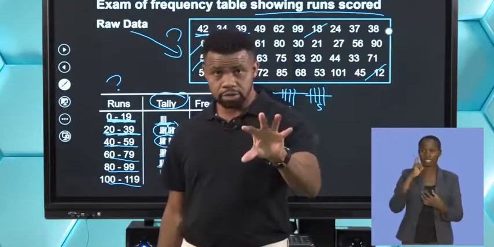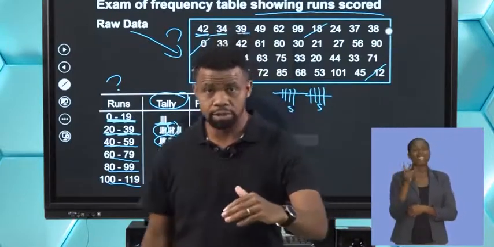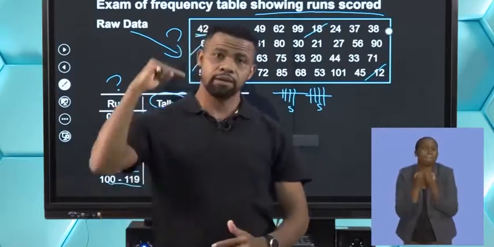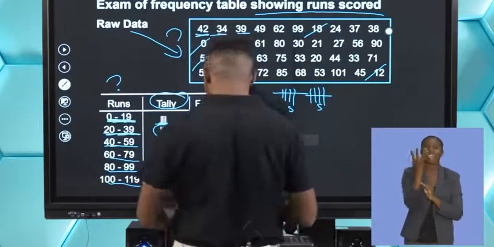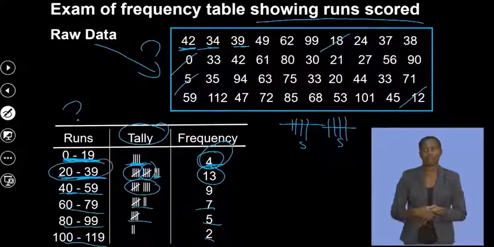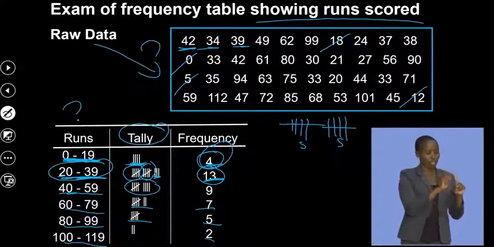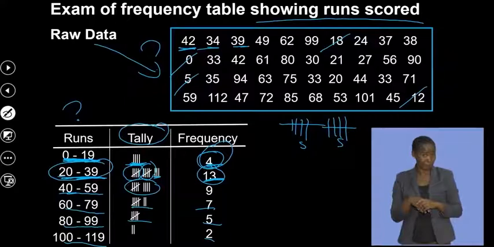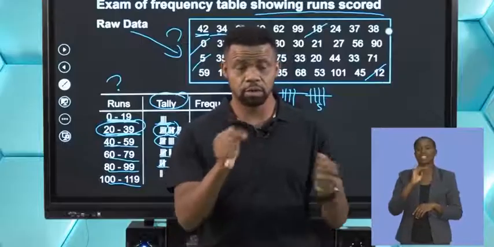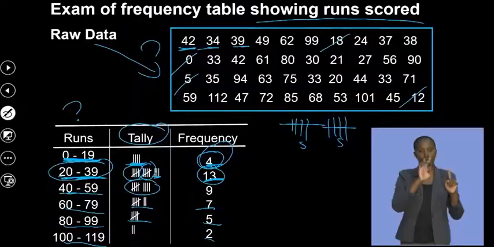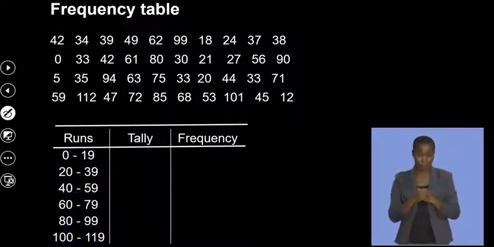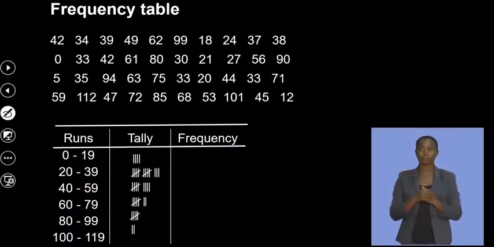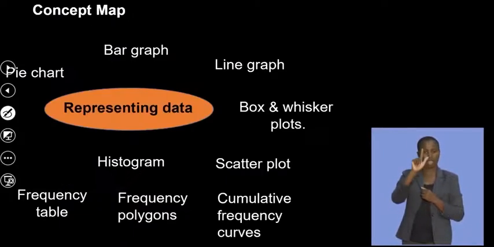And here, let's look at the modal class. The modal class will be the most occurring, which is the highest frequency. Which one is it? 20 to 39 is the one with the highest frequency. Can you see that? So if you look at this, we had our tallies there, and we had our frequency.